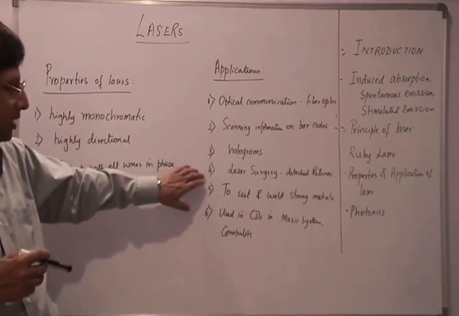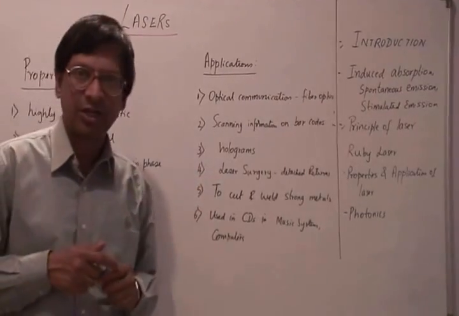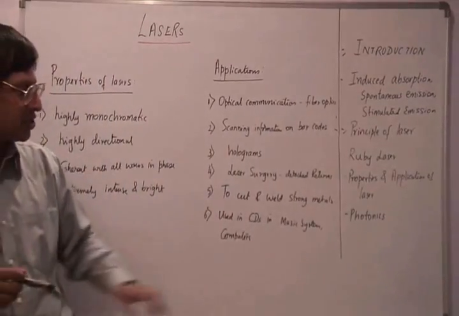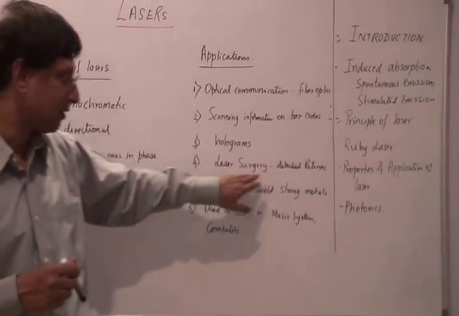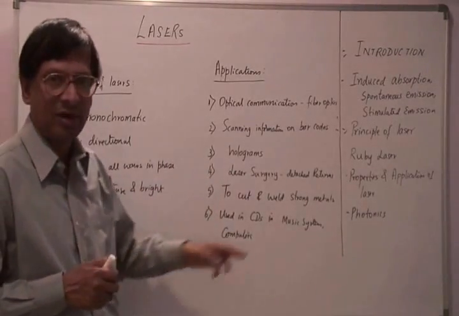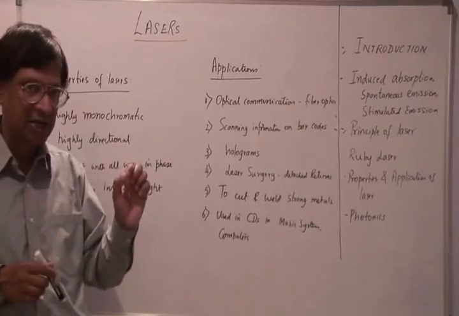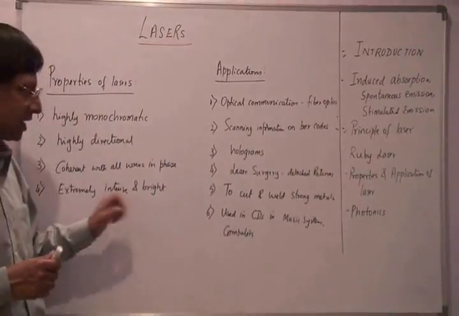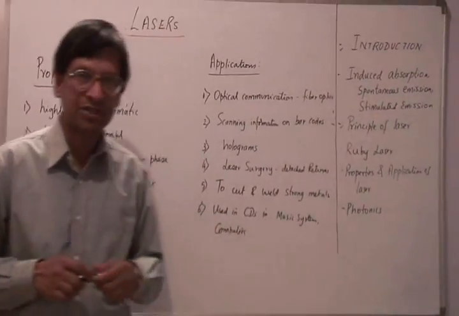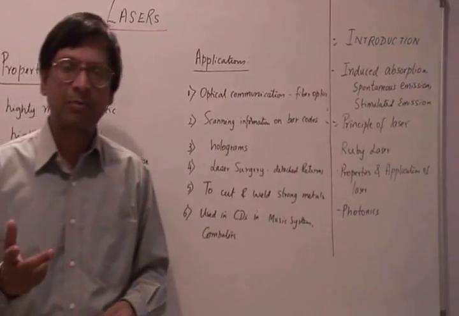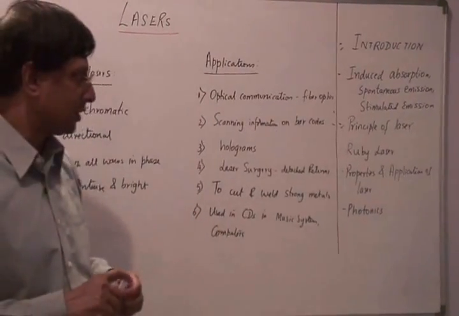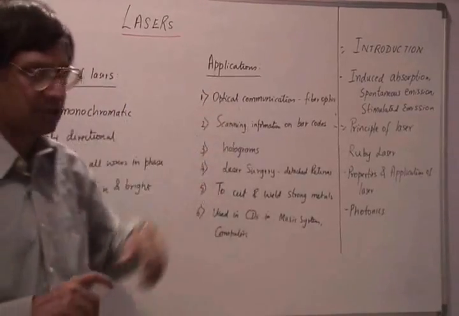And then we use lasers in laser surgery. The main use of laser surgery will be in the case of attaching the detached retinas in the eye. So this is one of the famous applications of laser beams. And again, laser beams are used to cut and weld strong metals because they are very directional and very intense and bright. And now they are also used, as you are all aware, in CDs in music systems as well as in computers for your CD drive or the DVD drive. We use laser beams for that. So these are some of the properties and applications of lasers.